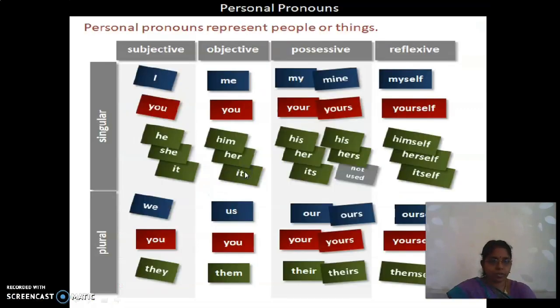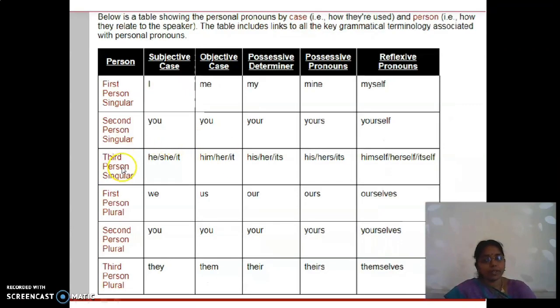What you saw in the previous slide is repeating here, but it is categorized as first person, second person, third person. First person, subjective. First person, objective. Can you identify the possessive determiner and possessive pronoun here?